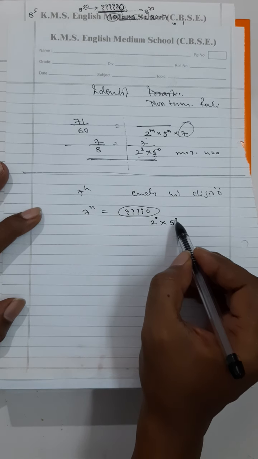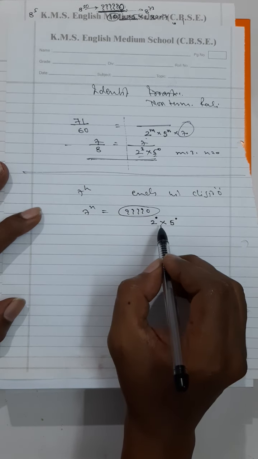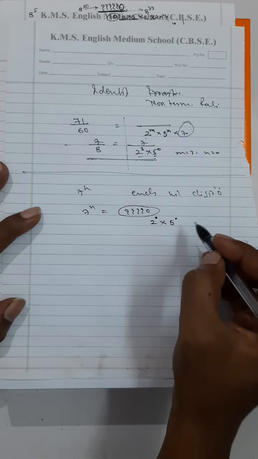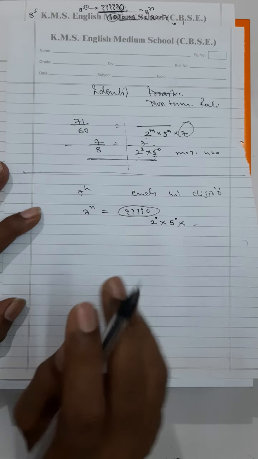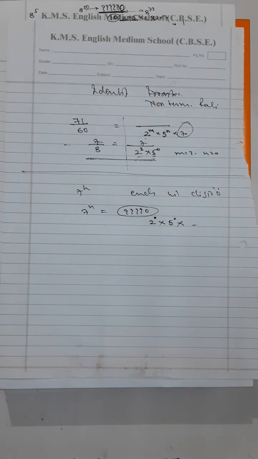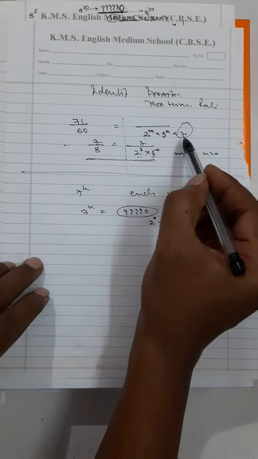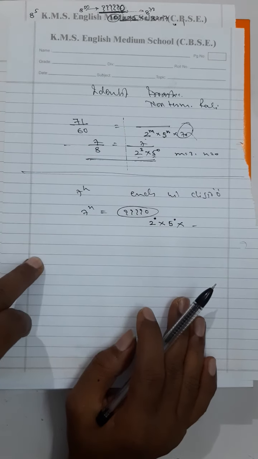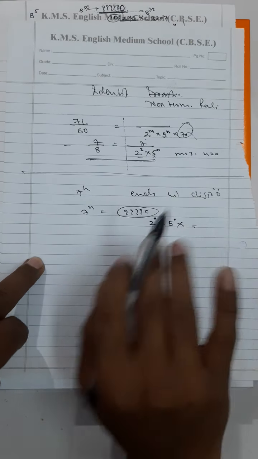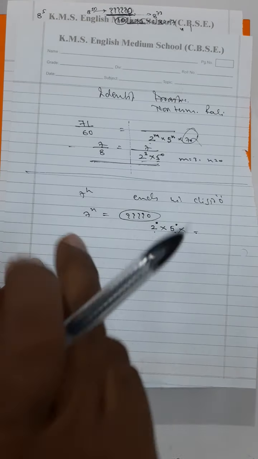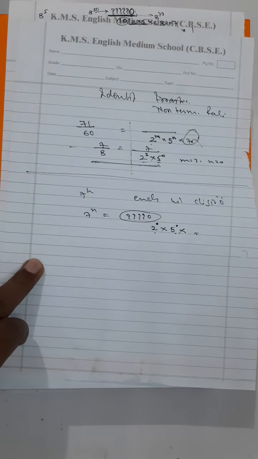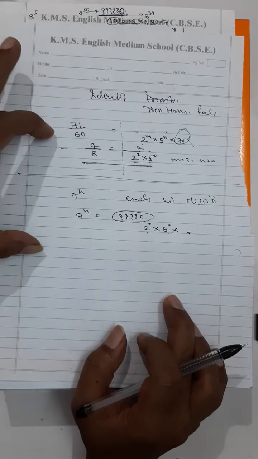They should have this. And they can have something else also, no problem. But they need to have 2 and 5. Here something else is there, not accepted. Here something else is there, accepted. 2 and 5 have to be there. Missing is not accepted. Try to understand the difference between the two.